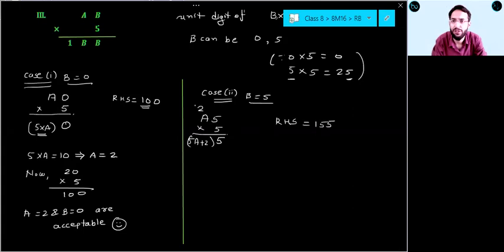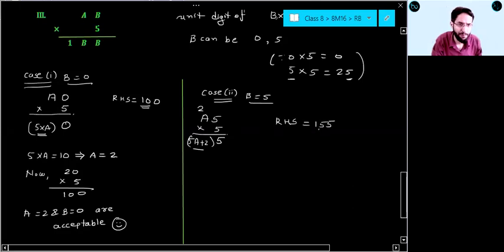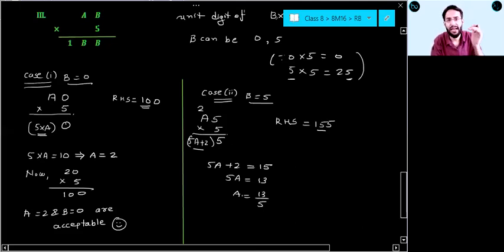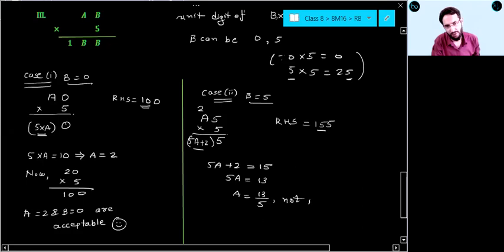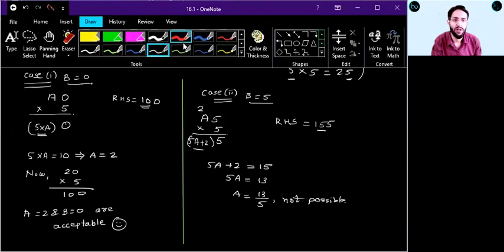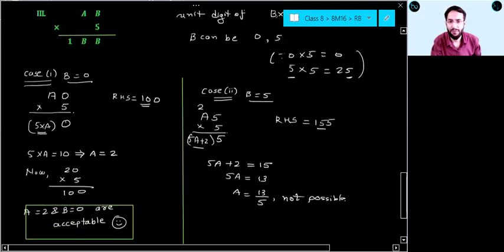Everyone, are you getting this point? 5 into A plus 2. If you compare this with your RHS, here 5A plus 2 should be equal to 15. So 5A should be equal to 13. So A should be equal to 13 by 5. Is it possible? Since A is any digit, it cannot be a fraction. A can be 0, 1, 2, 3, 4, 5, 6, 7, 8, 9. So A equal to 13 by 5 is not possible. So here our final answer will be A equal to 2 and B equal to 0 only. Understood this, everyone?